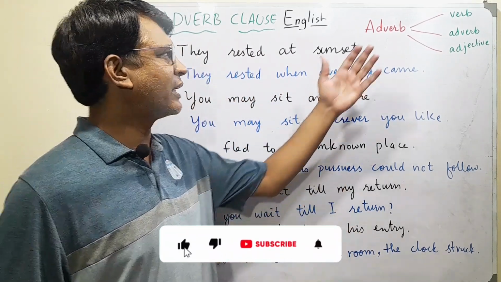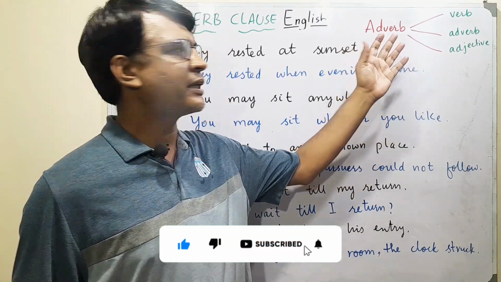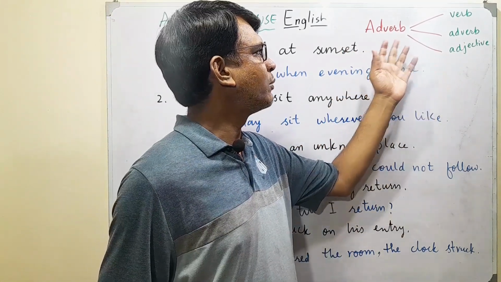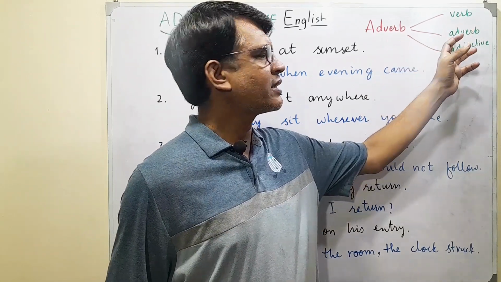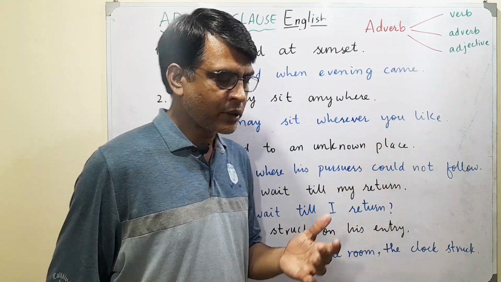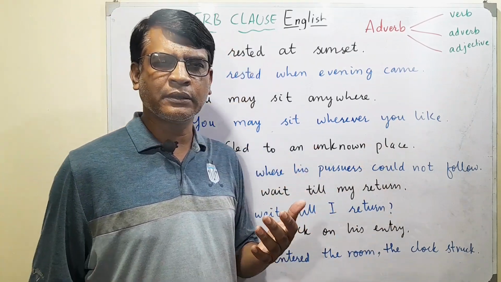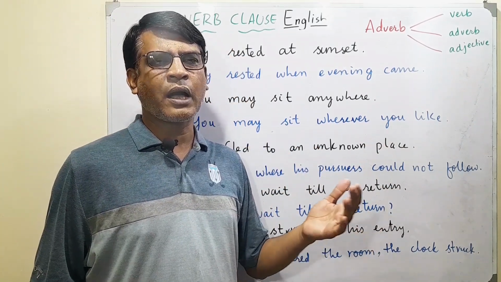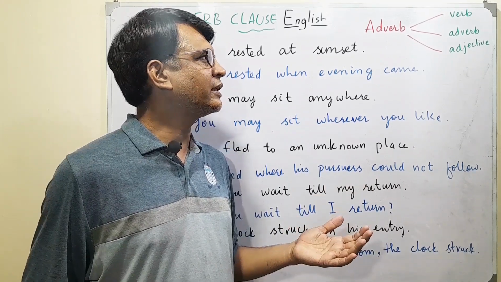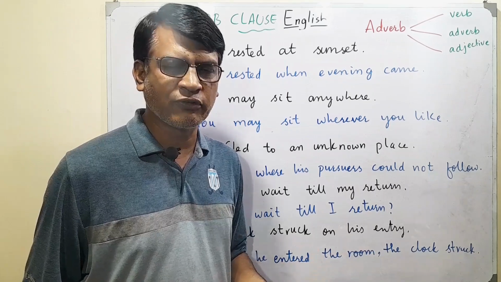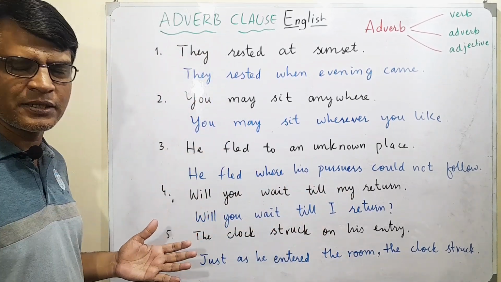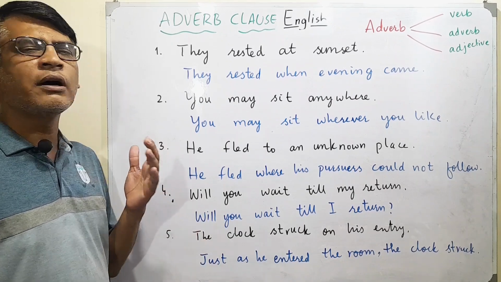Let's see what adverb is actually. We see that adverb has three functions. Adverb modifies a verb, it modifies another adverb, and it modifies an adjective. So, in the lesson where we studied how to make adjective phrases and adverb phrases, we also studied how we change adverb into adverb phrase. Today we are here with a few sentences that have adverb phrases.